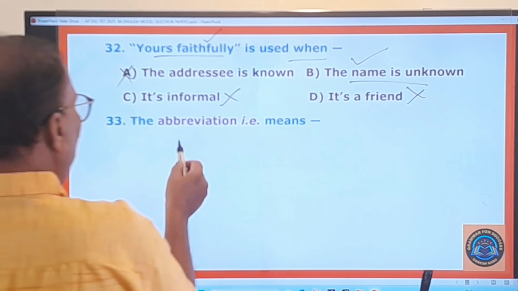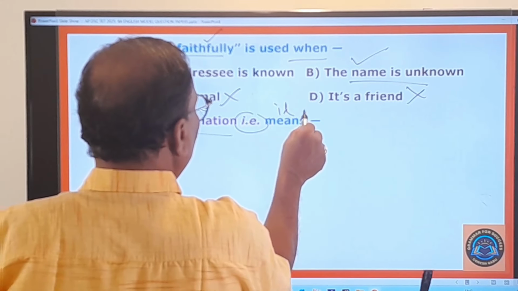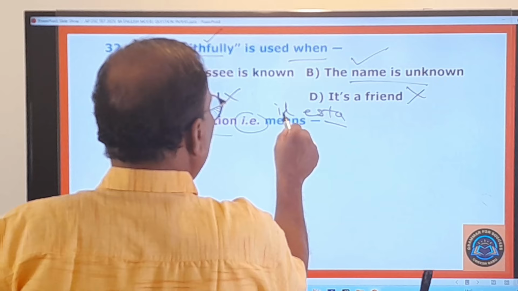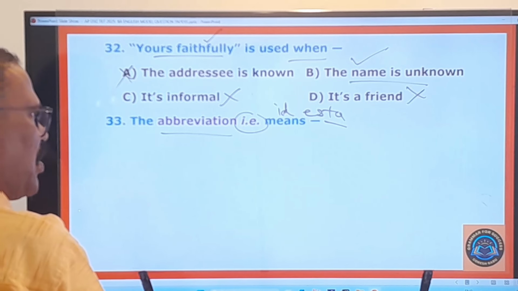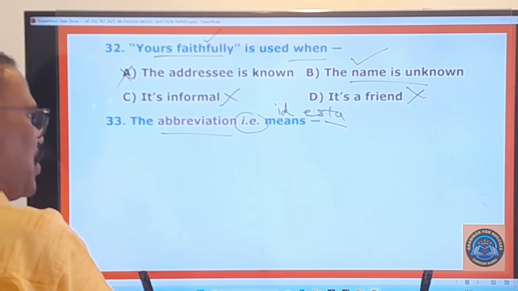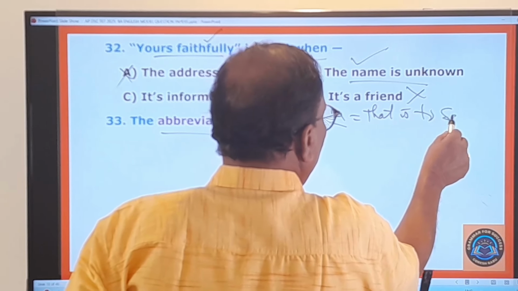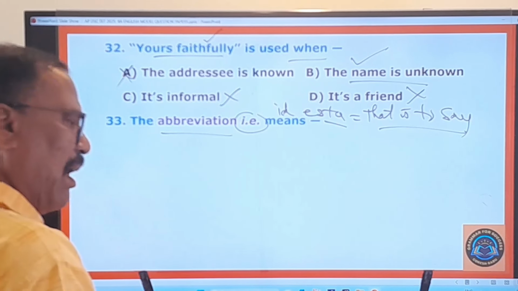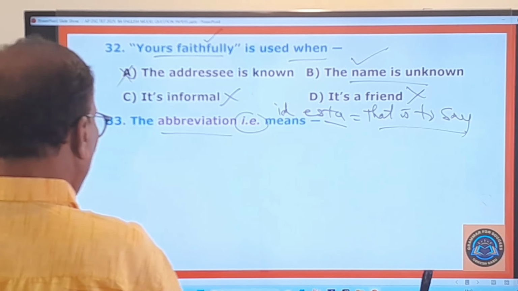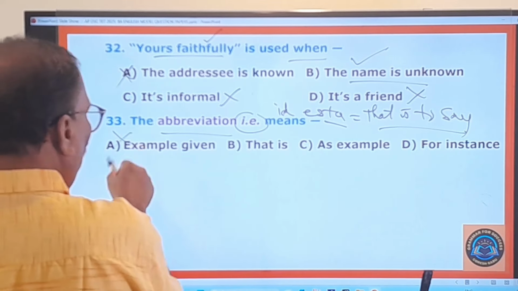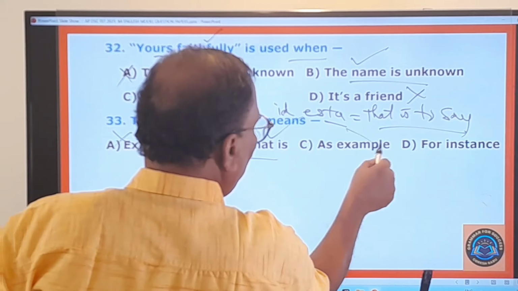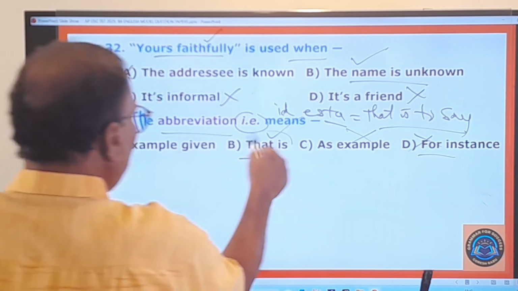33rd question. The abbreviation id est. It is a Latin abbreviation. Id est means what? That is to say, anaga. That is, or that is to say. That is the English meaning. Here an example is given, no. As example, no. For instance, no. So that is the only right one.